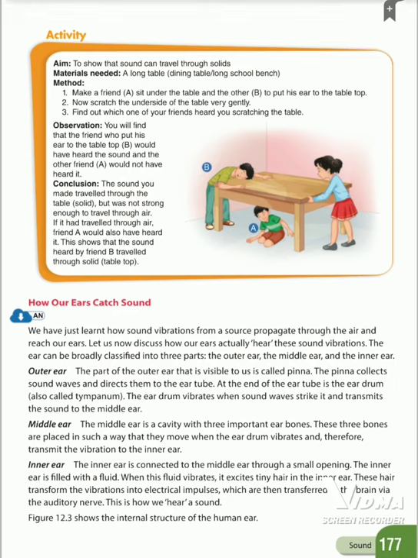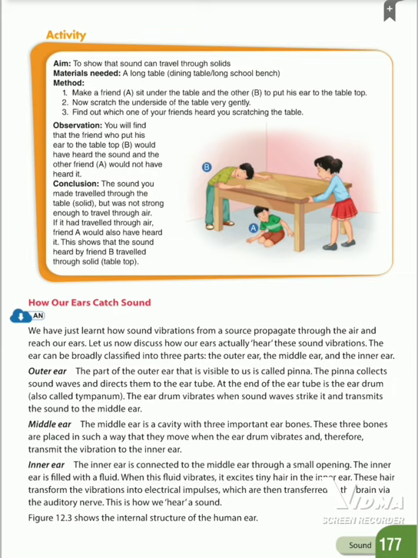First one, the outer ear. The part of the outer ear that is visible to us is called the pinna. What is the use of the pinna? The pinna collects sound waves and directs them to the ear tube.